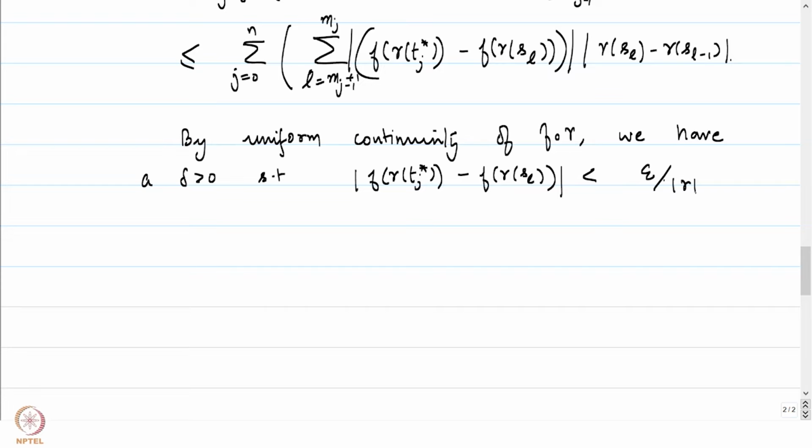The difference is less than epsilon by the arc length of gamma whenever the difference of t_j star minus s_L is less than delta.